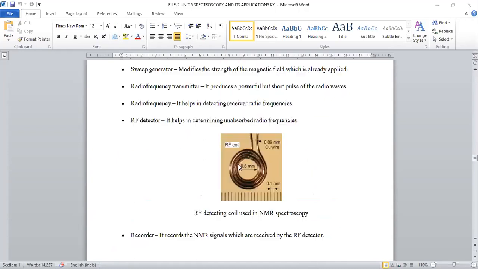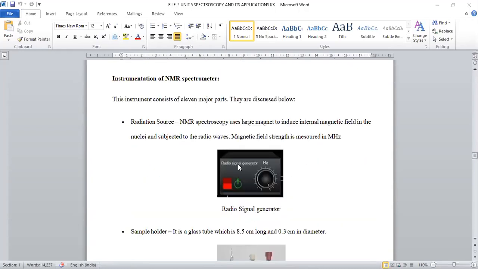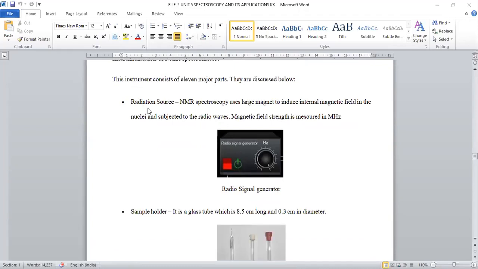Now let us go through the individual components present in this NMR spectrophotometer. In this instrumentation, the radio frequency is provided by the radio signal generator. In order to get radio signals, we can adjust the knob, which is called calibration.